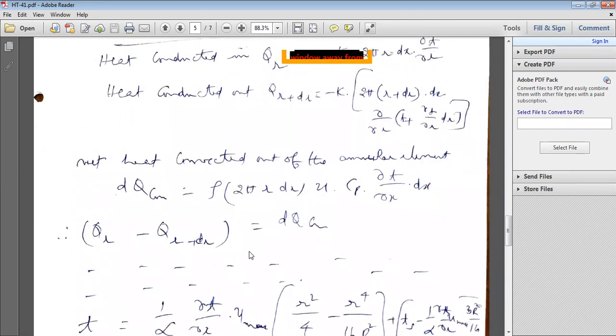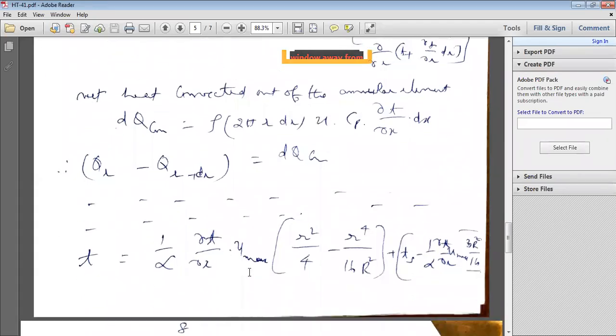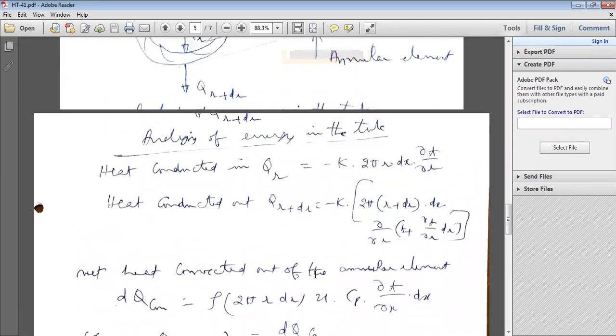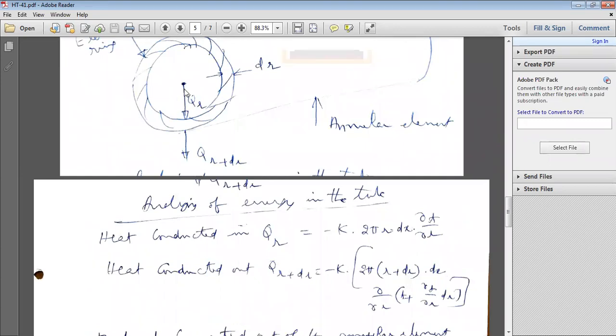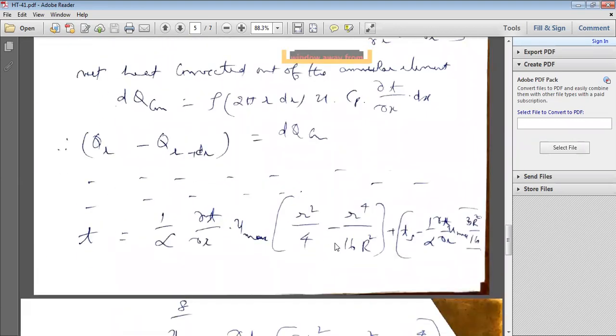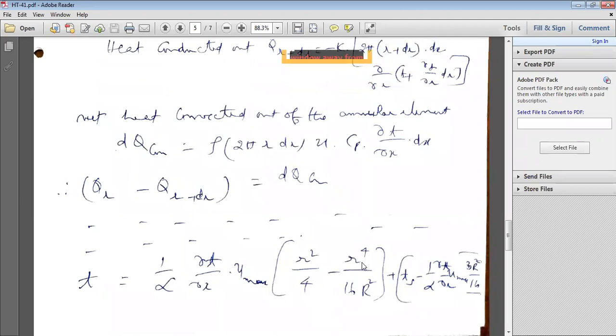From this simplification, from the differentiation and integration, and by converting velocity u in terms of u max, the maximum velocity. So u max into small r square by 4, where r is the radius of this annular element, r square by 4 minus r to the power 4 by 16 r square, plus 16 r square.